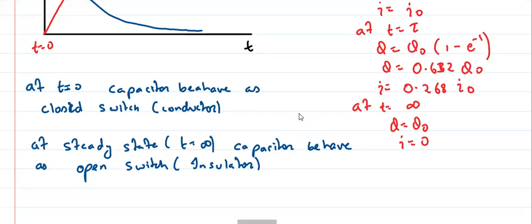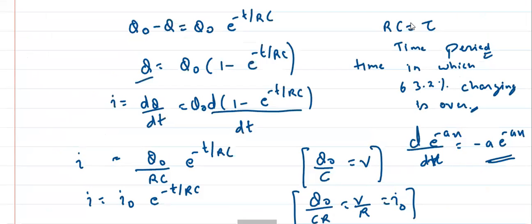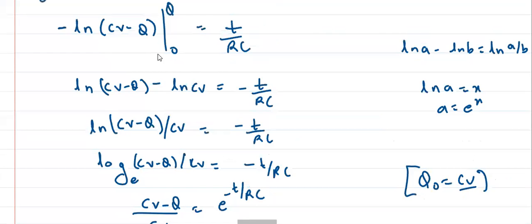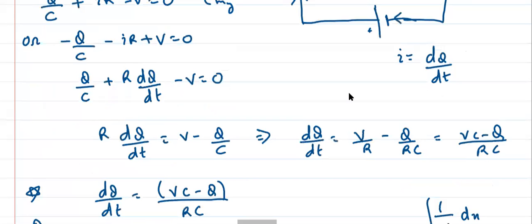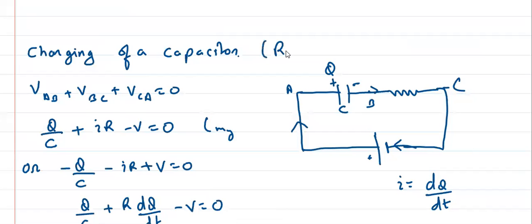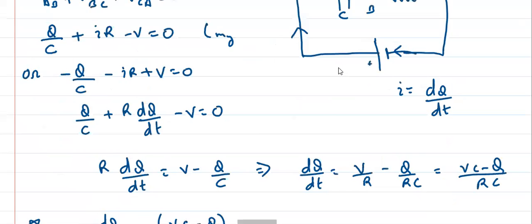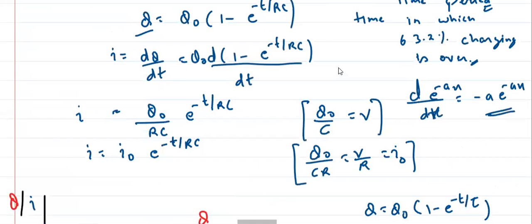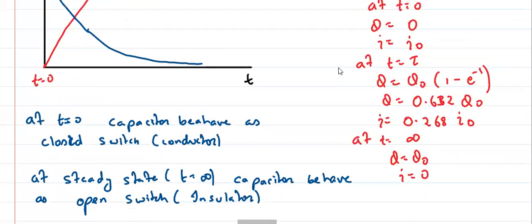So charging is clear. Anyone have any doubt in charging? And this is also the equation of the RC circuit. Anyone have any doubt in this? I'll send this, don't worry. Think about it and write at home at ease. But has everyone understood? Is charging clear?